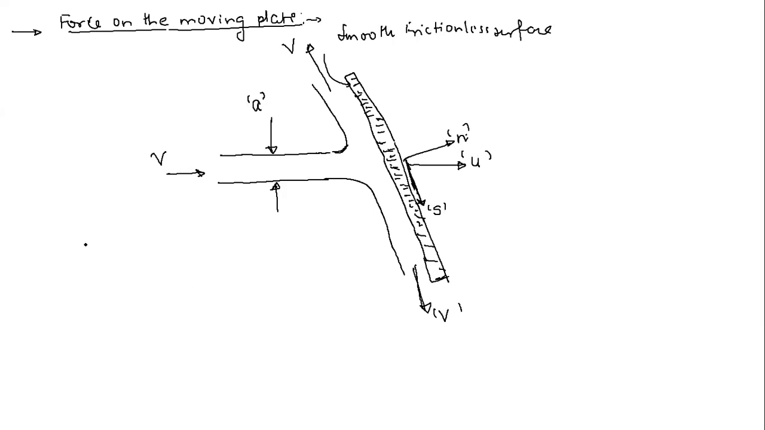So first of all, let me calculate the force along the normal direction. The force on the moving plate is divided into two: one is the force in the normal direction, and then the force in the sliding direction. Let me call this angle theta. First, let us calculate the force in the normal direction. Let us assume a control volume somewhere here. So let us say this is my control volume.